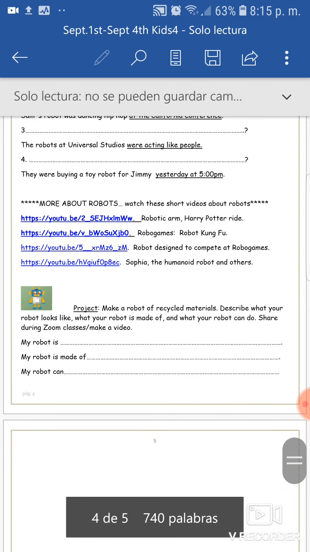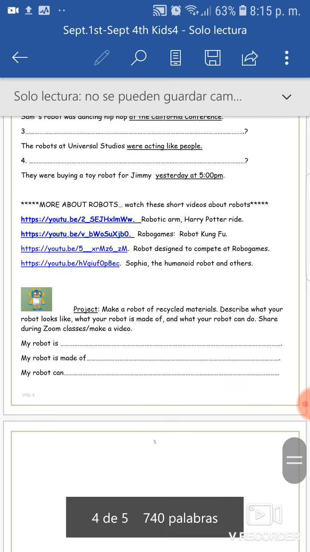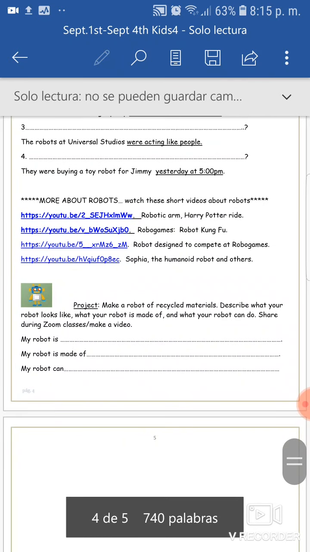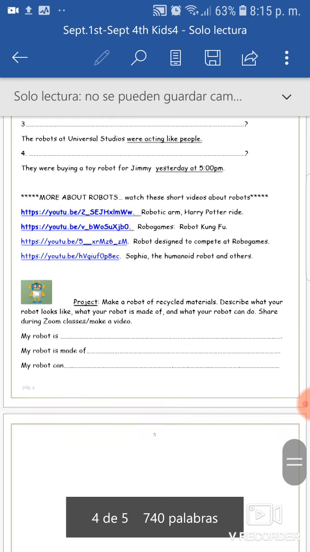Some of them are examples of the robot game competition that we talked about the other day. And I want you to take a look at those and see the different things that robots can do. Okay, we will talk about that.